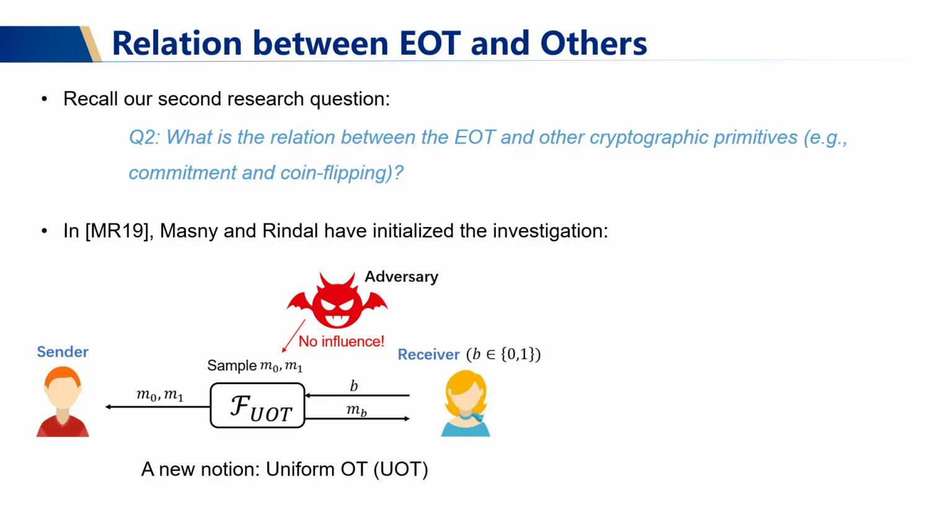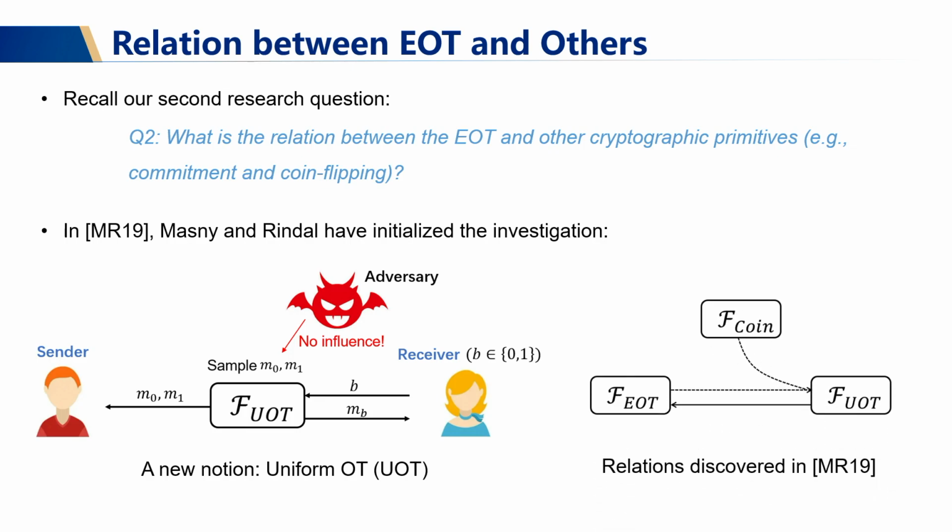In other words, these OT messages should always be uniformly random. So obviously, UOT provides stronger security guarantees than EOT. And they also discovered that UOT implies EOT, and UOT can be built from EOT and coin flipping unconditionally. However, whether EOT implies UOT remains unknown.